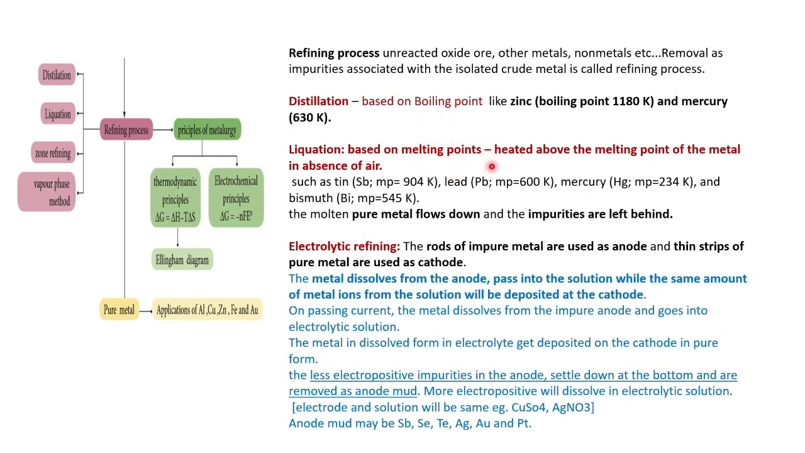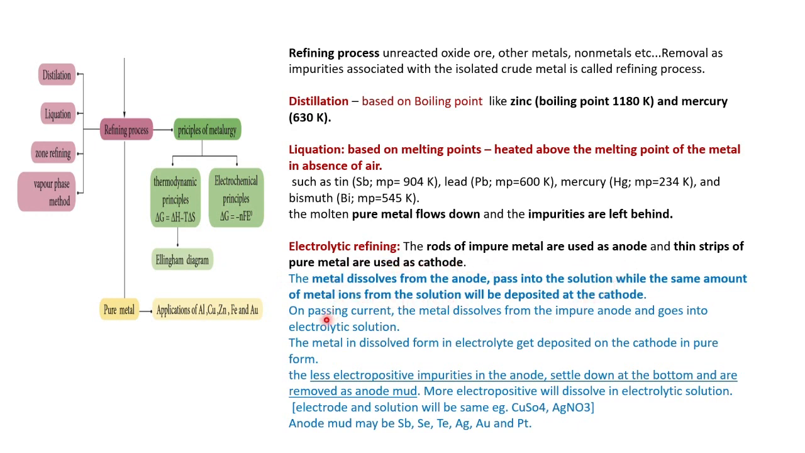Liquefaction is based on melting point: heated above the melting point of the metal in the absence of air. Okay, so it also can be separated. The heavier one which has the highest melting point will settle down on the heat of the furnace. The one which has the lowest melting point will be collected in the container. Okay, then electrolytic refining, usually for metals.